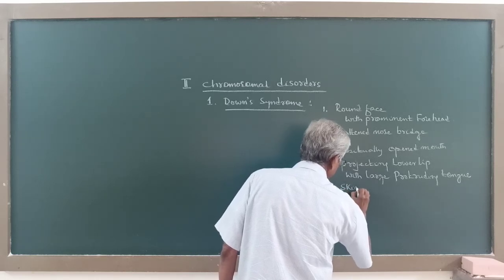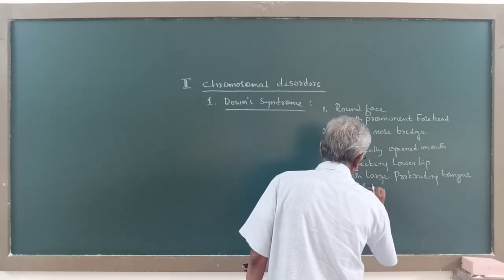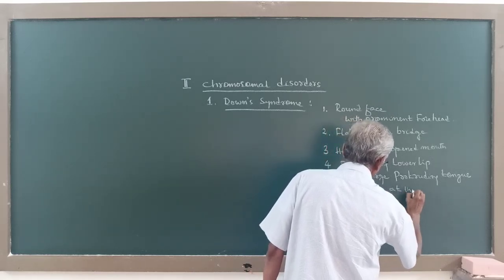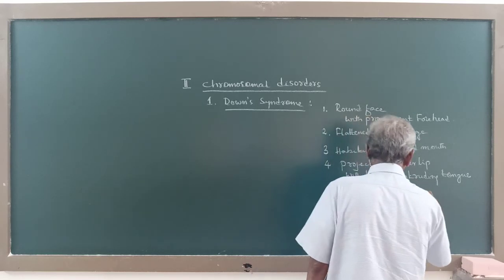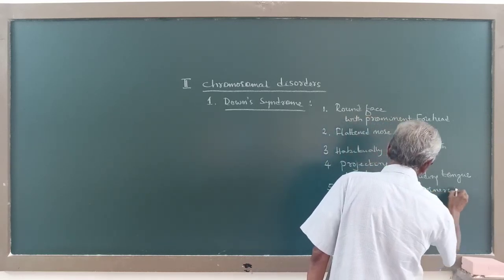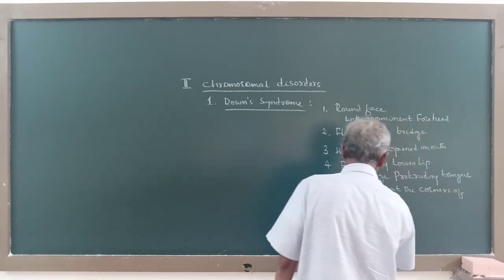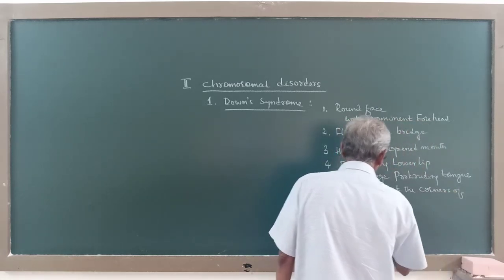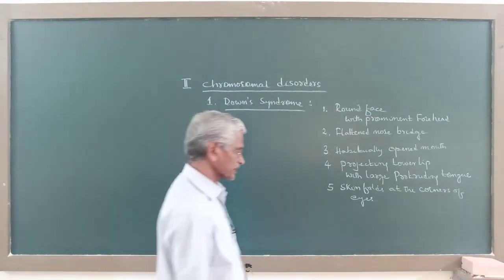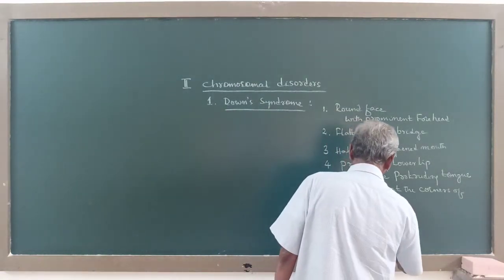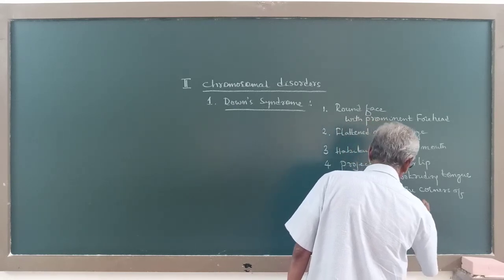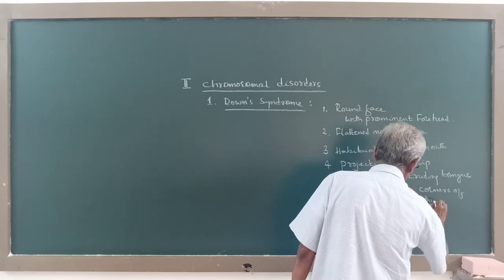Skin folds at the corners of the eyes. Skin folds at the corners of the eyes, and this is called epicanthus.